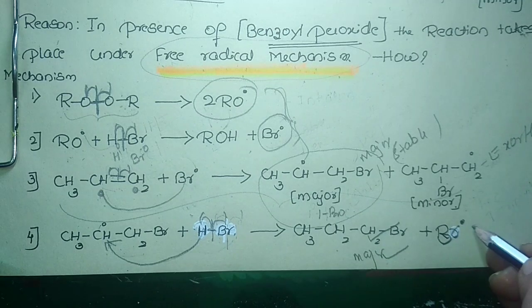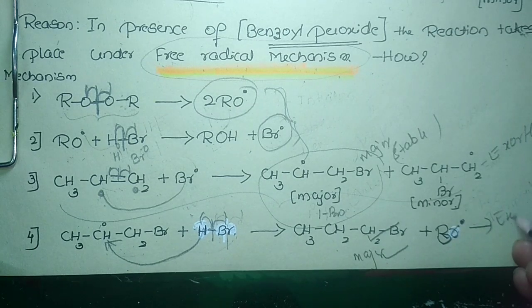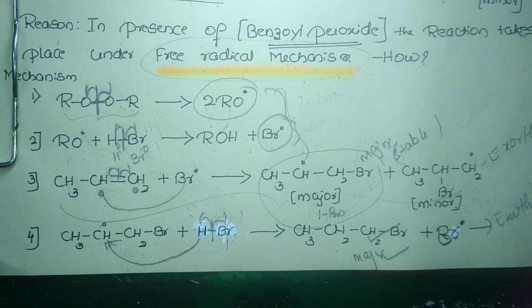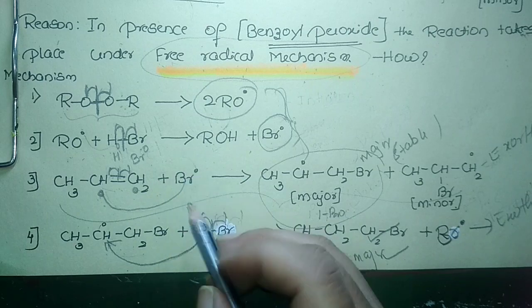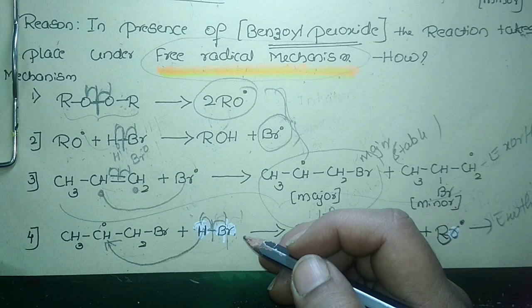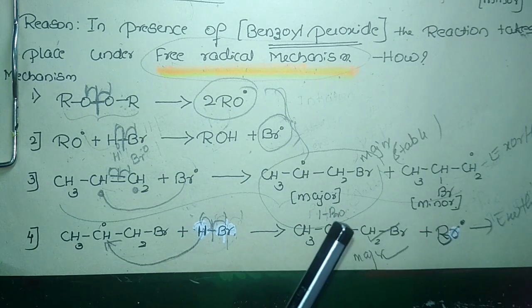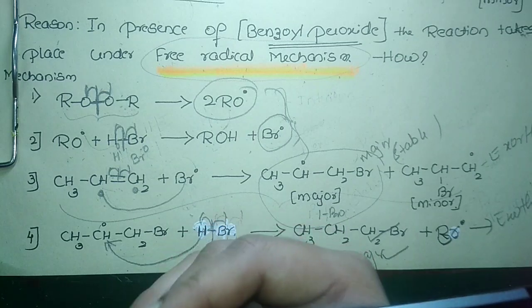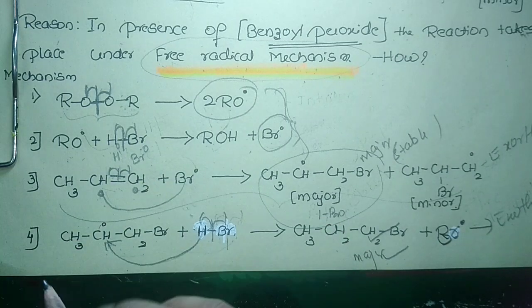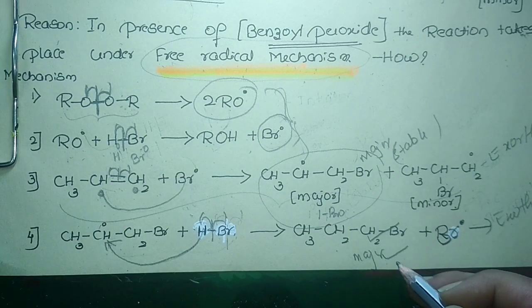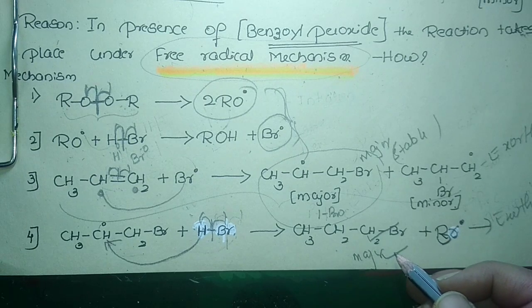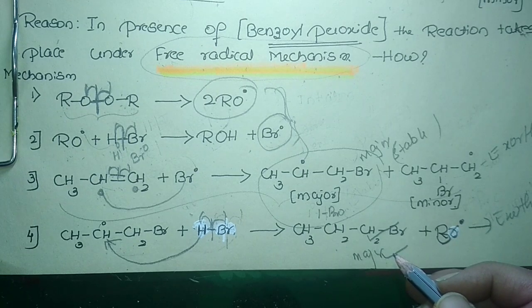Okay, and even this step is exothermic in nature. So both the propagation steps that are involved in the presence of HBr are exothermic in nature, which favors the reaction. For that reason, we are going to get 1-bromopropane as the major product. Okay, this is about the peroxide effect or the Kharasch effect.